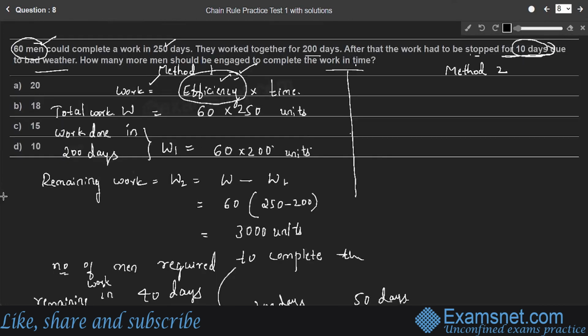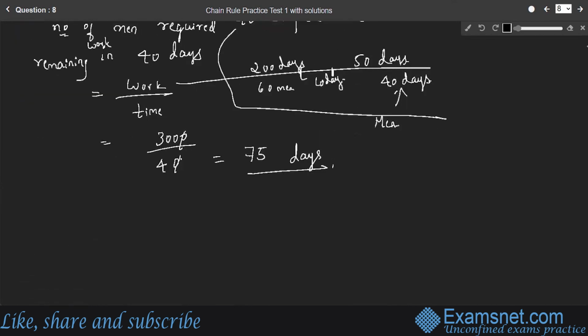So the question is, how many more men should be engaged? Sorry, 75 persons, not days. 75 persons are required to complete the remaining work. In that, already 60 men are working, right? How many more persons are required?